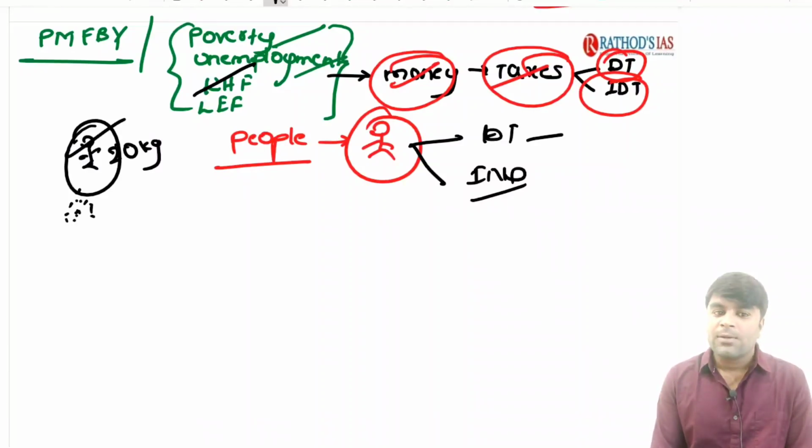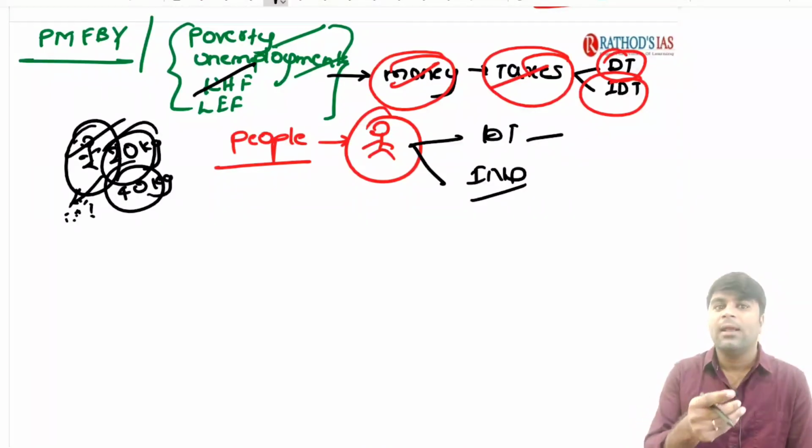Now, only if the farmer produces 40 kgs of rice, then 20 kgs of the rice will be enough to feed the family, and the extra 20 kgs of the rice can be transported to the market so that he earns the income. If and only if he earns the income, then he can either pay the direct tax or he can pay the indirect tax.